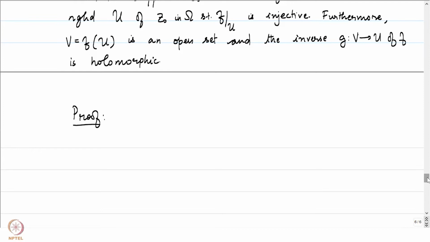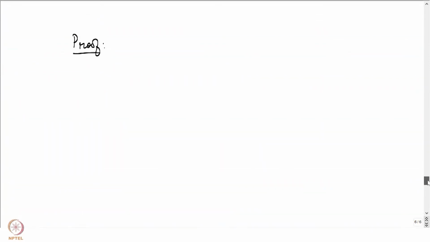We will be using the preparatory lemma that was proved earlier, and in order to do that, let's pick some epsilon. Let epsilon be equal to the absolute value of f prime of z0 divided by 2. Notice that f prime at z0 is a non-zero complex number, and therefore our epsilon is also going to be non-zero.